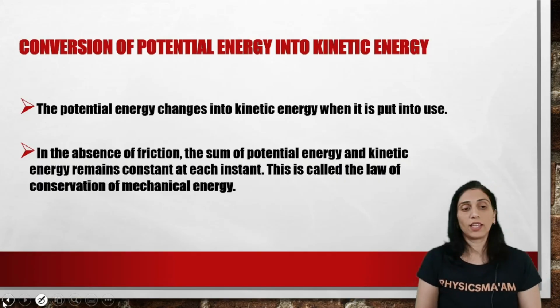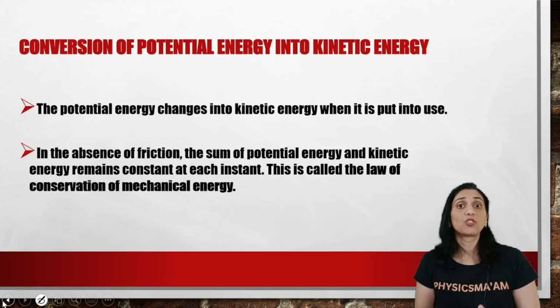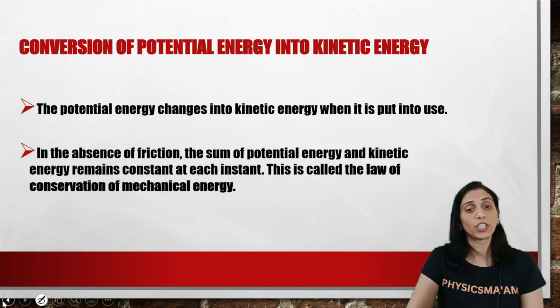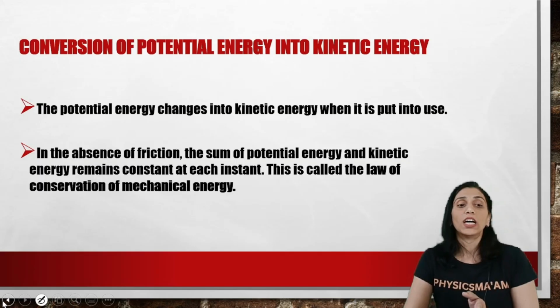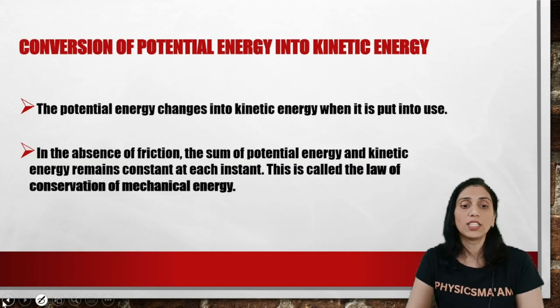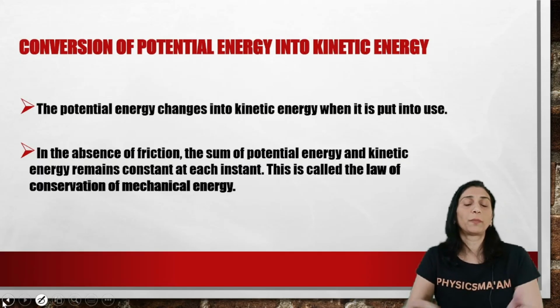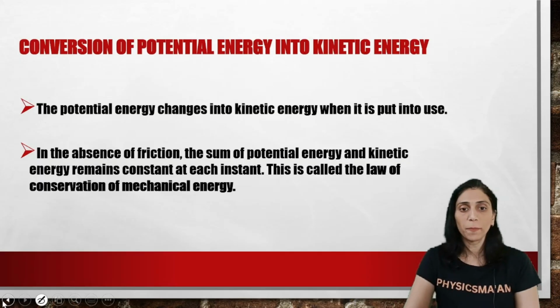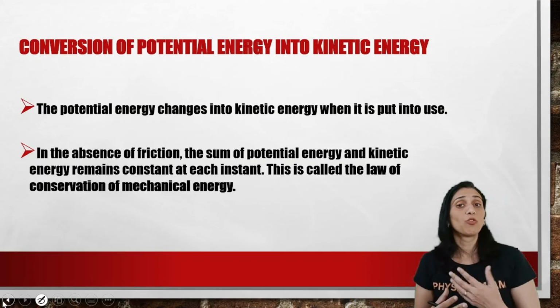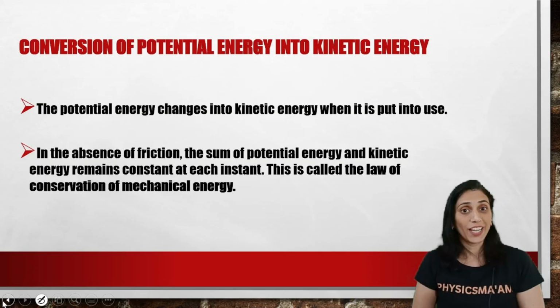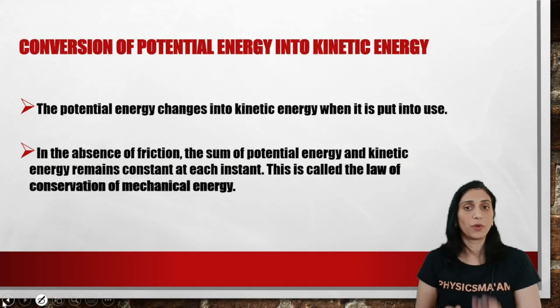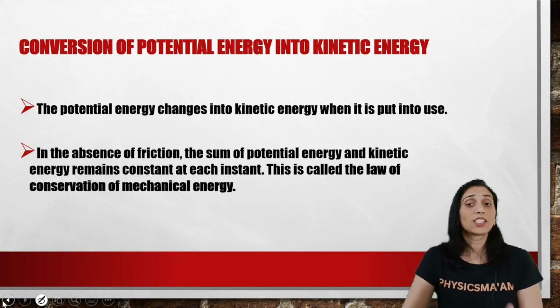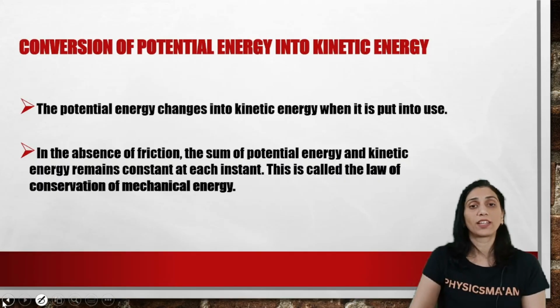So if we think about motion of any object, in the absence of friction, the sum of potential energy and kinetic energy always remains constant at each instance. So इसका मतलब क्या है, ये मैं आगे वाले examples में आपको बताऊंगी, right? So at any point, if there is no friction, the sum of potential and kinetic energy will always remain equal or constant at every point, every instant. This is called as law of conservation of mechanical energy.